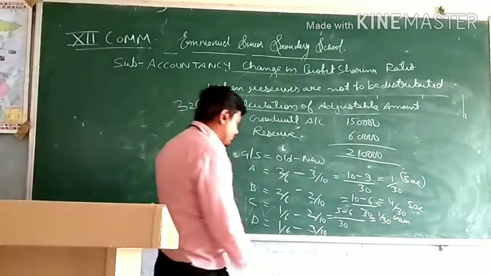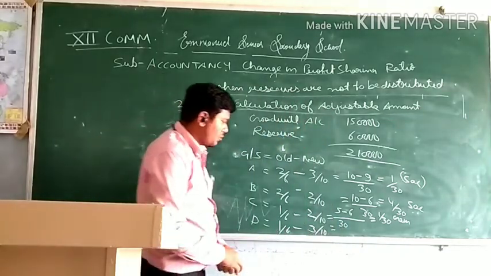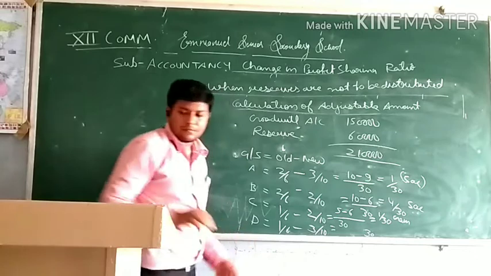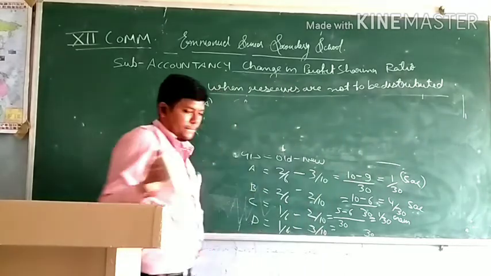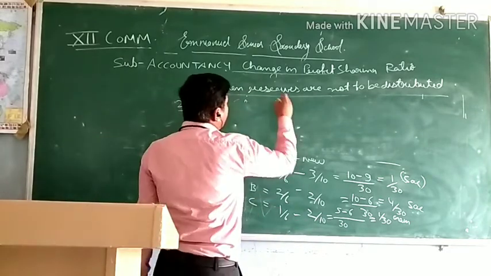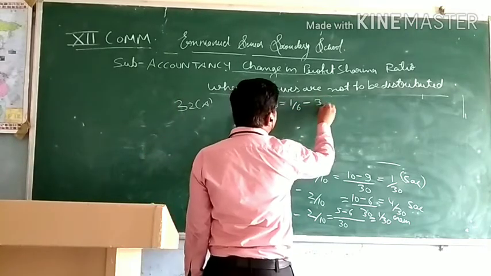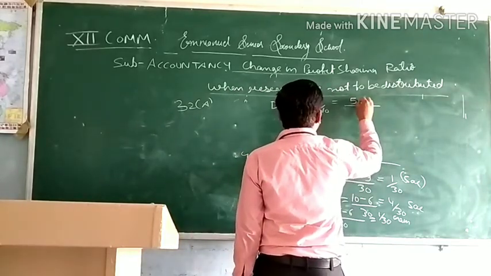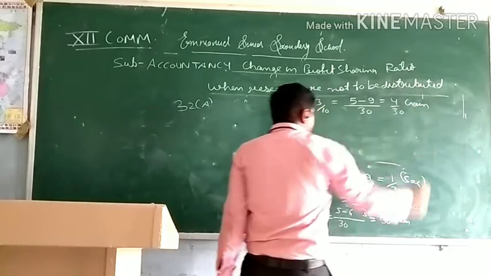And in case of D, LCM will be 30. So it is done.